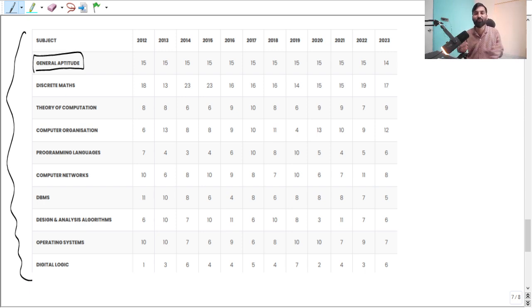People who want to just qualify the GATE examination, it is very simple to qualify GATE computer science, or any branch of engineering. So this is meant for 15 marks. You see, consistently it is asked for 15 marks.